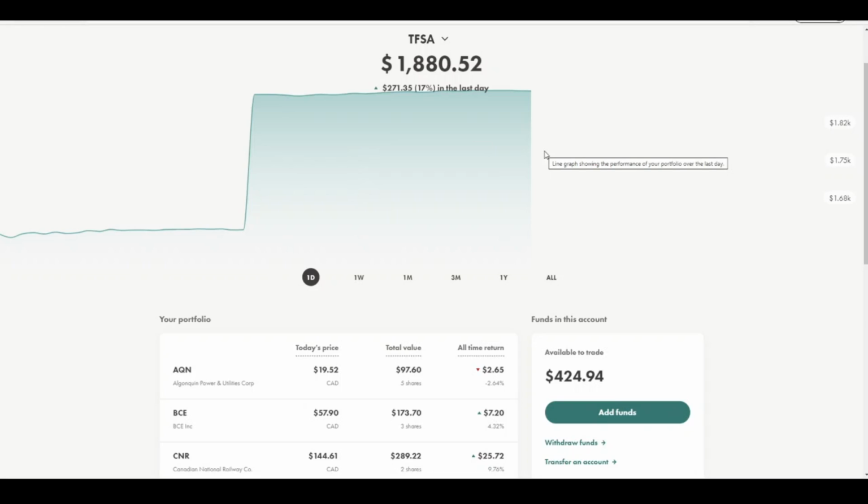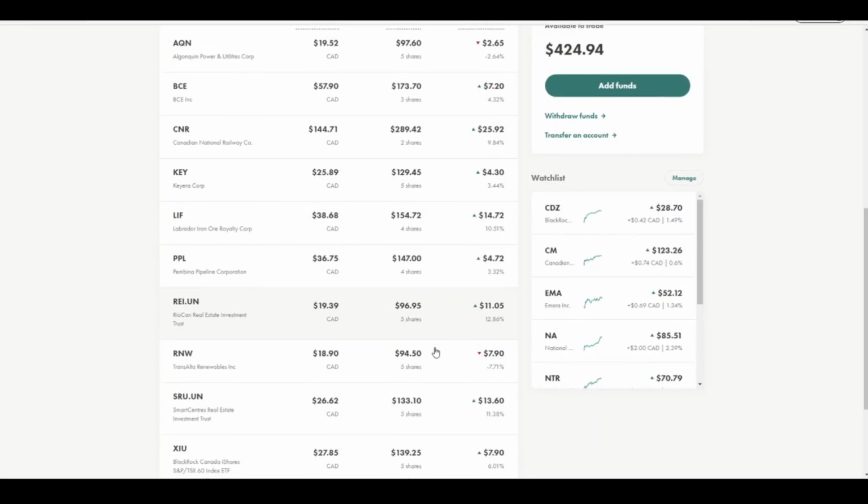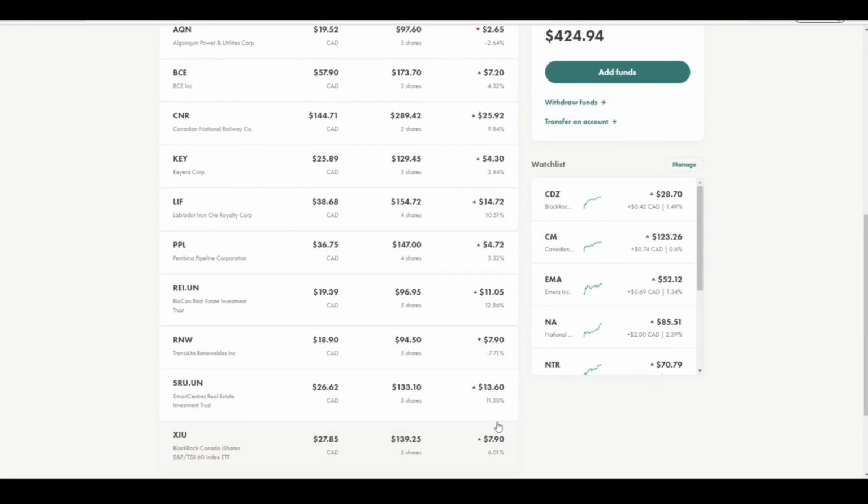On a very high level, when you look at it, you can see that there are two stocks that are trading in red. It is Algonquin Power and TransAlta Renewables. These are the two renewable stocks that I bought recently, and those are the two that are showing red. The rest of the stocks, whether it is Bell Canada, Canadian National, or Keyera, are all doing very, very well. I have two REITs in my portfolio, RioCan and SmartCentres, both of them doing well and showing a growth of about 10%.